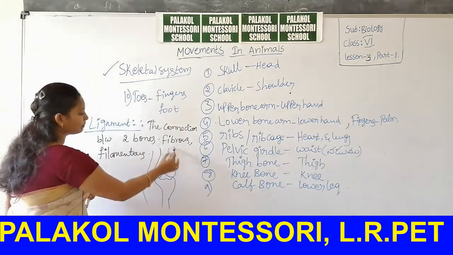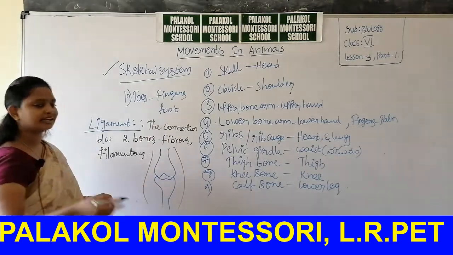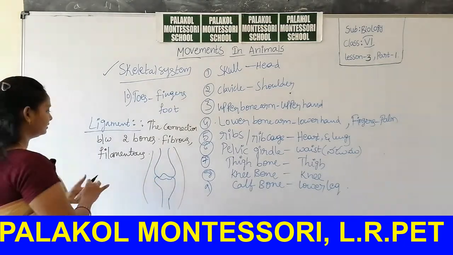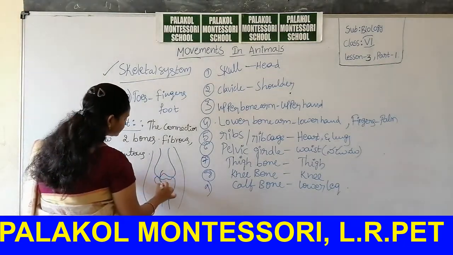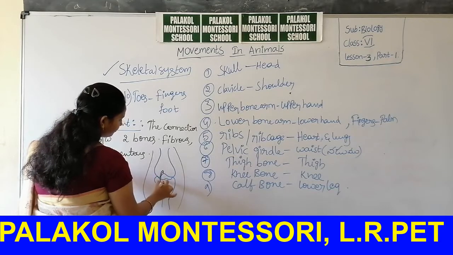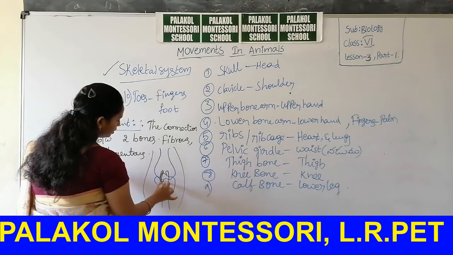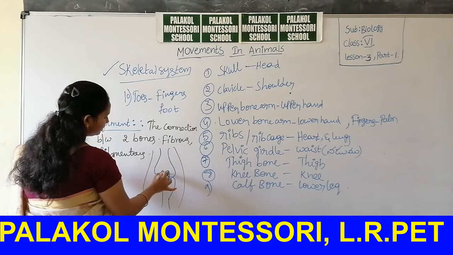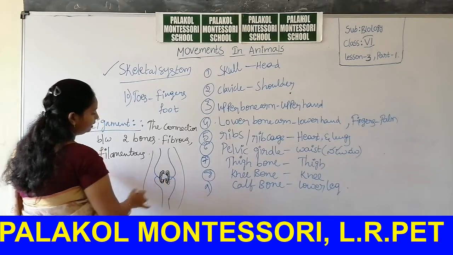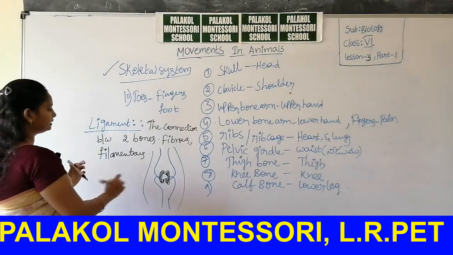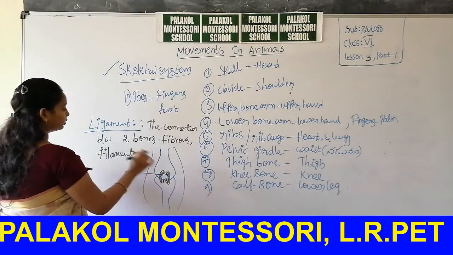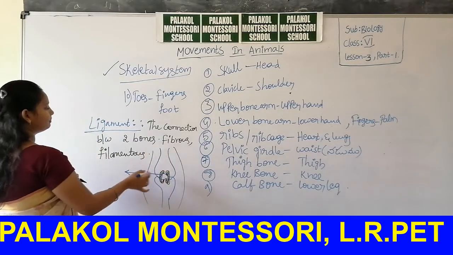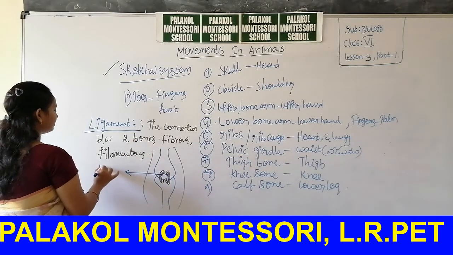Muscle and bone are connected by tendon, but between two bones there are also some fibrous structures to connect the bones like that. These filamentous fibrous structures are called ligament.